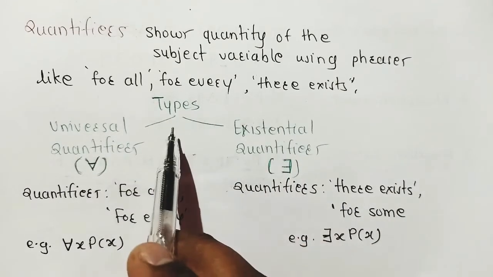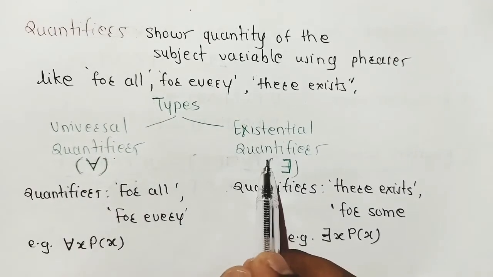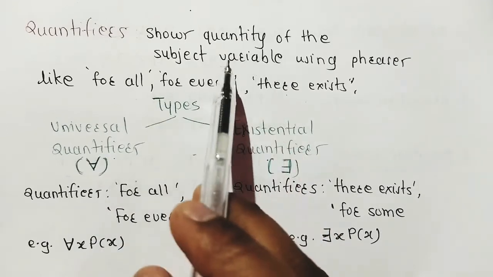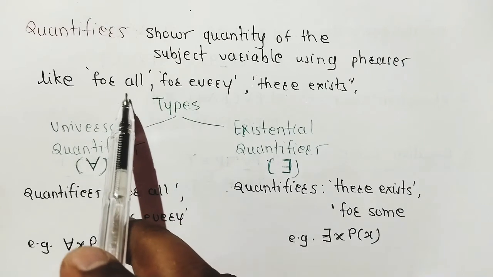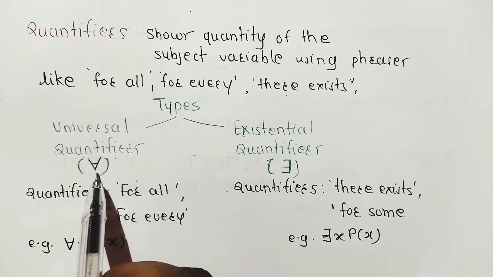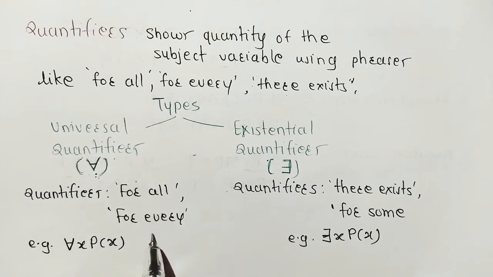Then there are 2 types of quantifiers: universal quantifiers and existential quantifiers. We have seen that these are the phrases used to show the quantity of the subject variable, but depending on this there are two types. Universal: now universal means what? This is the symbol for universal quantifiers. This means for all, for every.